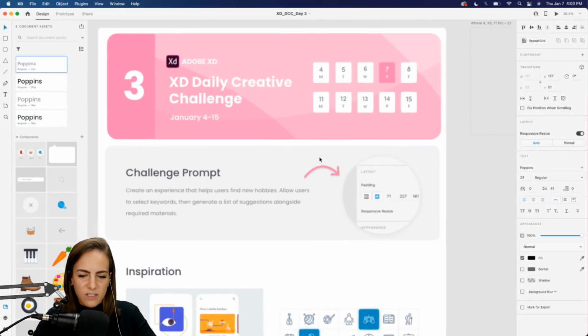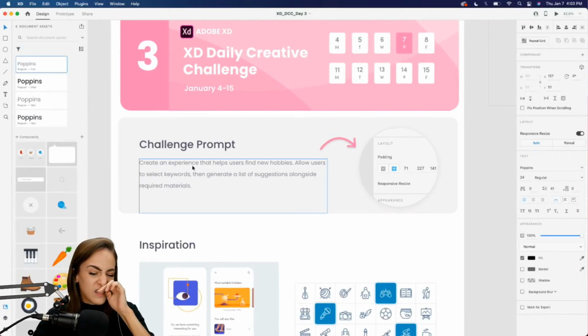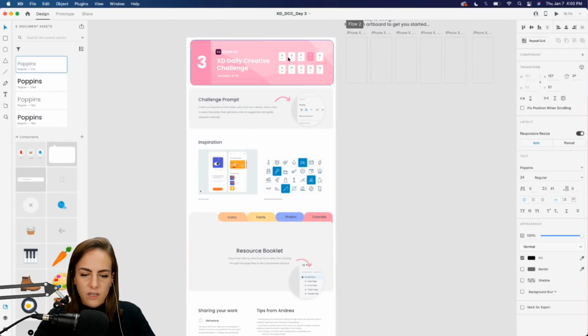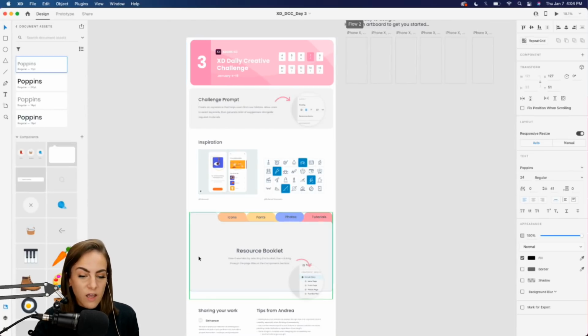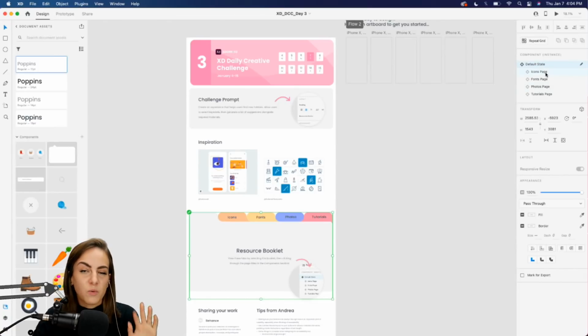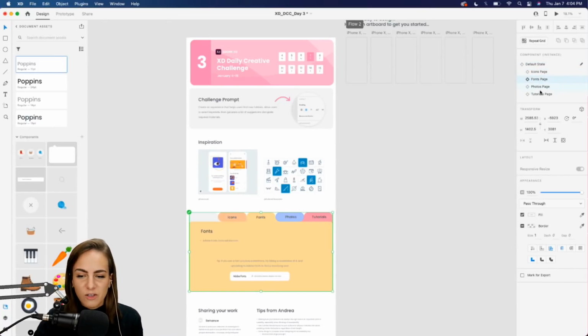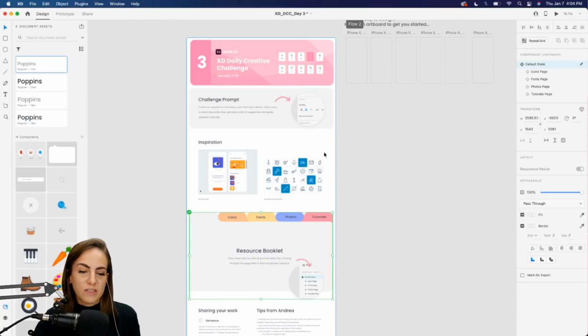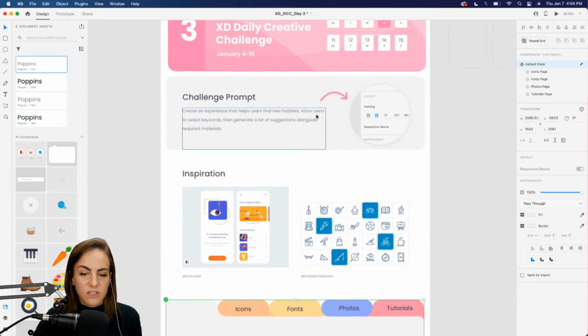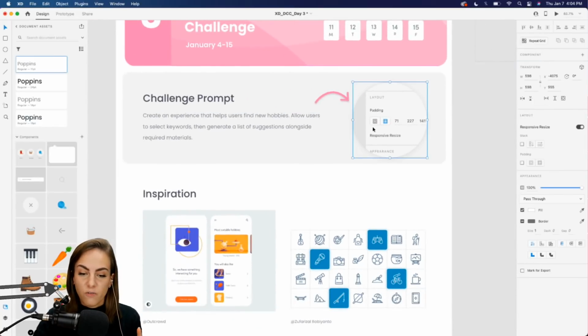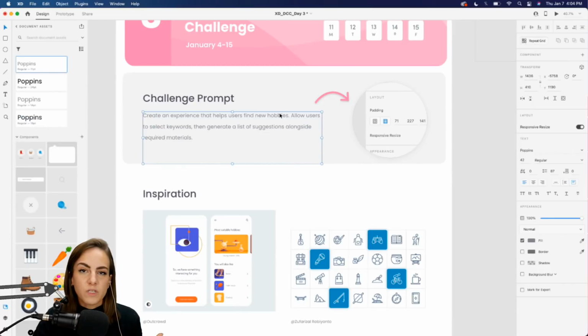All right, so as always, this is what the starter file looks like. So this whole thing, and you won't have all of my components over here, just this resource booklet. So if you want to look through any of those tabs, you can look through them over here in the components panel. And the thing I mentioned, so for buttons, content aware layout. So that's going to be right here. And same thing as what we worked on yesterday with stacks. You have to have something grouped to select it.